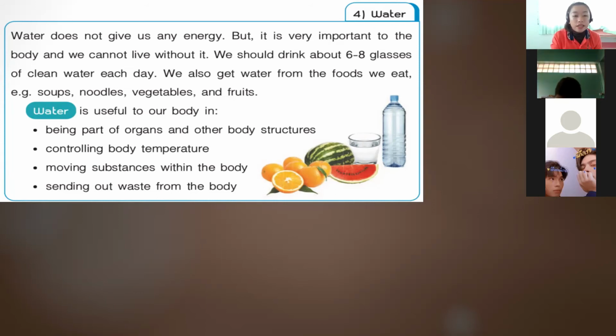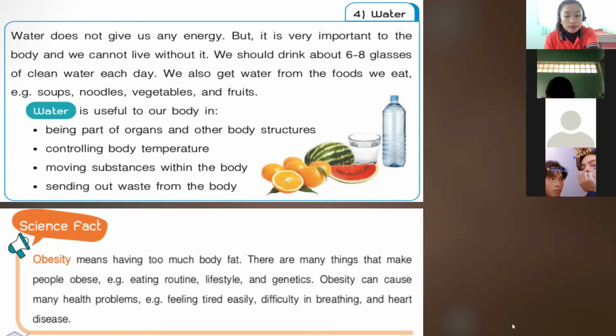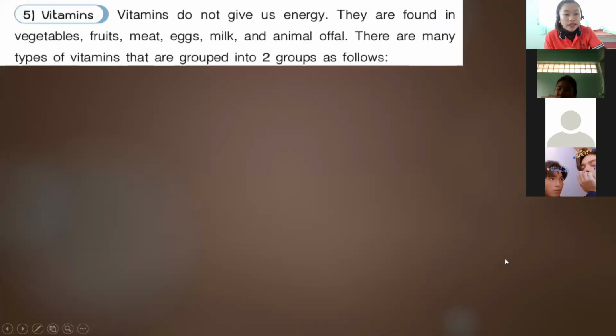Okay, so it is very important. So water is very important. If we don't have water, we cannot live, because water is what our body needs to hydrate us. Let's proceed to the next nutrients, which is vitamins.